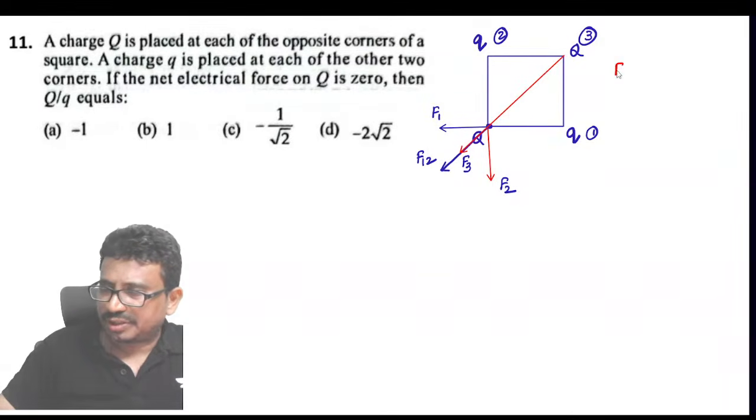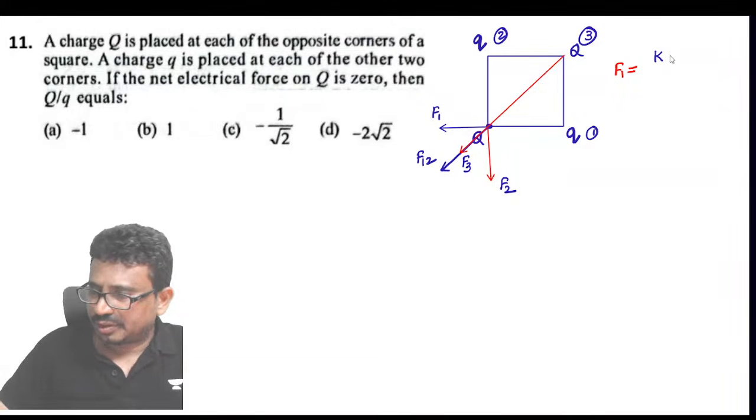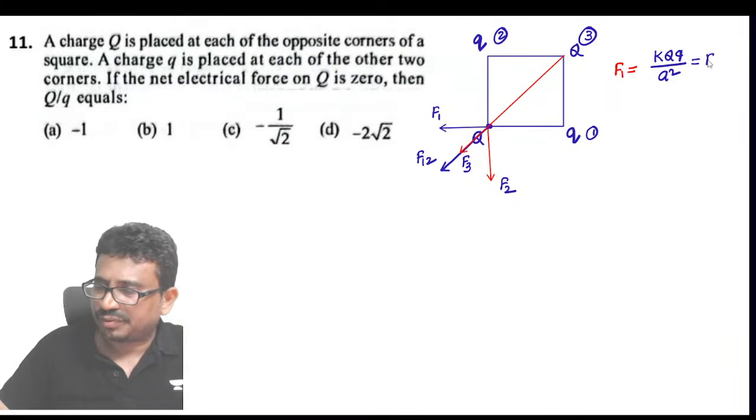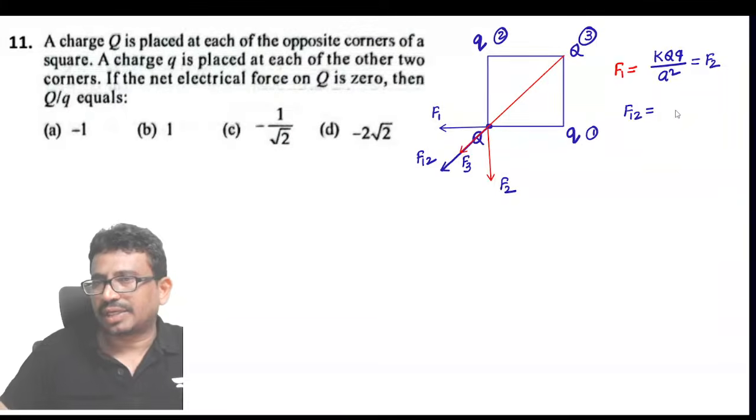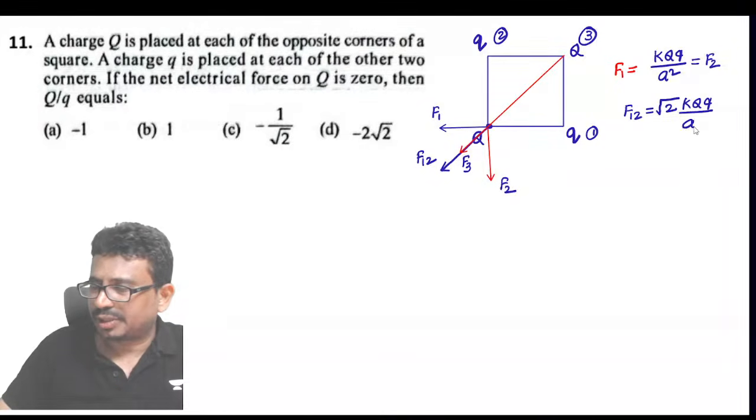Now we'll get this F1 value. F1, which is equal to KQq by distance, which is a square, and that is also F2. Now we need F12, which is, for an angle of 90 degrees between them, root 2 KQq by A square.